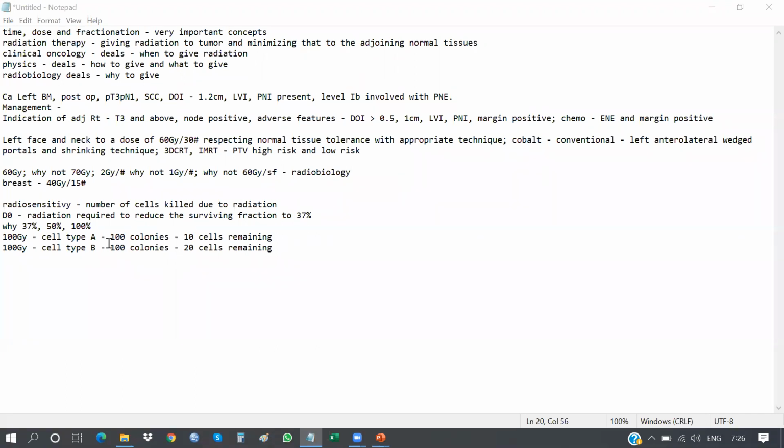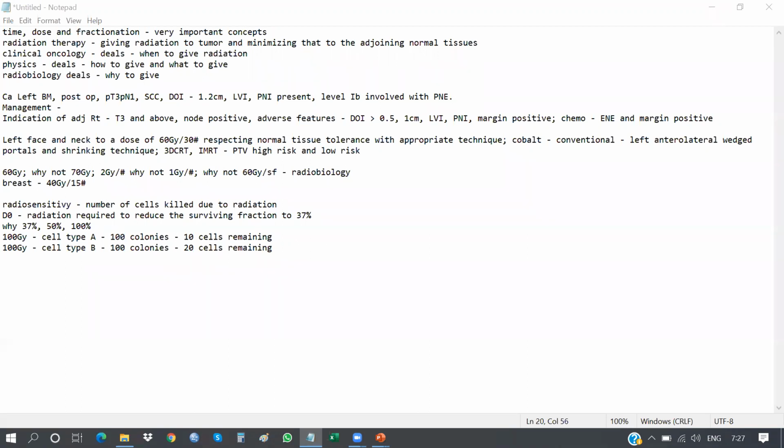If cell type A is more, is this information adequate to assess radiosensitivity? Or any other information would you like to know? Aradhya is saying no. So what other information would you need to decide? The time after which.